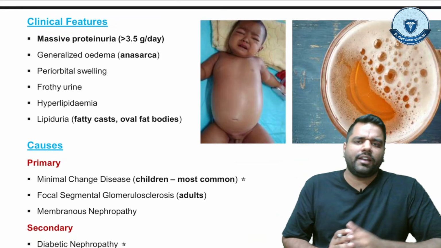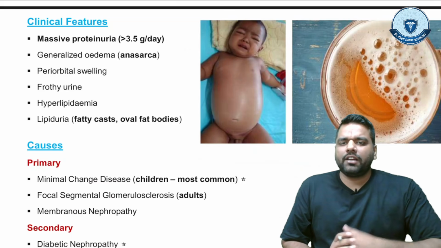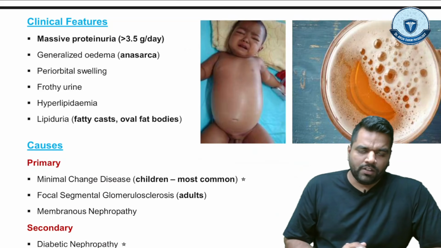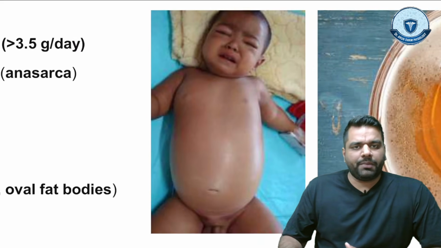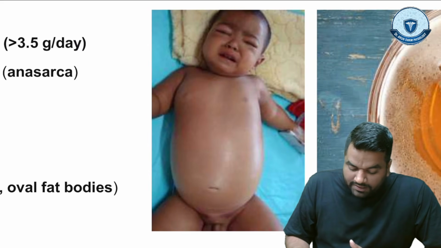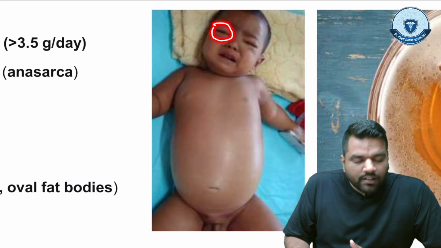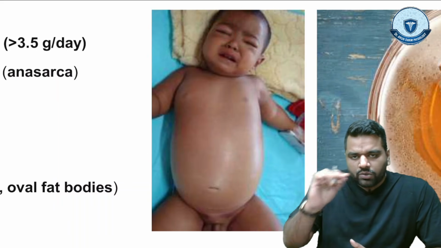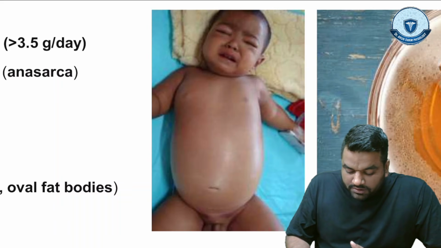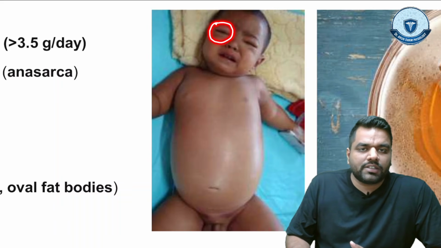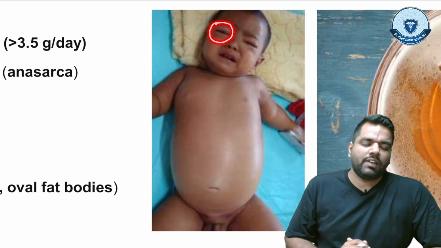तो अगर ये बच्चे में हो गया, तो guys, what are the clinical features you can see in this baby? As you can see in this picture of this baby, you can easily see that there is swelling around the eye area, and guys, around the eye area, surrounding area को अपन बोलते हैं peri. So this is what we call periorbital swelling.